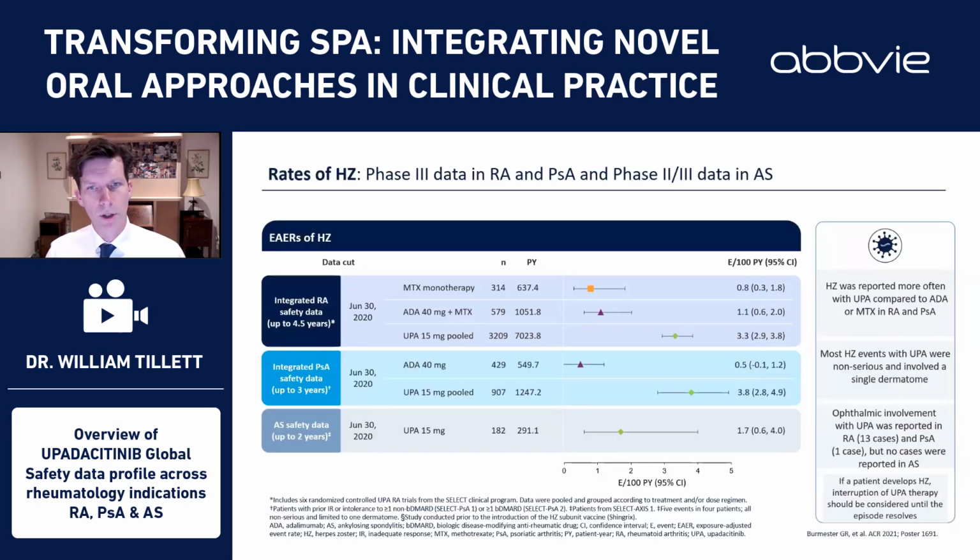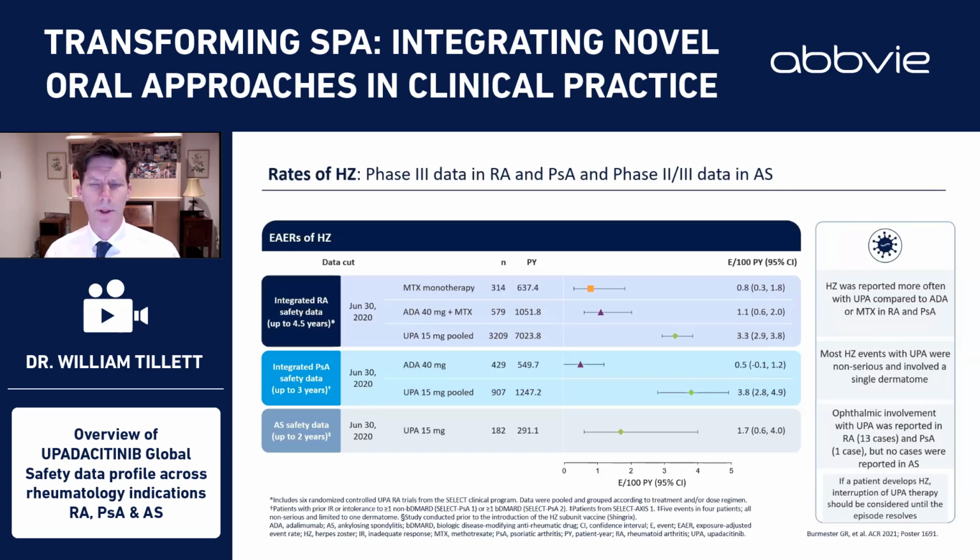Let's talk about herpes zoster. I think this is an important adverse event, and it's one that you may be expected to be slightly higher with JAK inhibition. And in fact, that's what we've seen. So herpes zoster was more common with upadacitinib compared with adalimumab or methotrexate in the RA and PSA trials. But I think important to note that most herpes zoster events were non-serious and only involved a single dermatome.